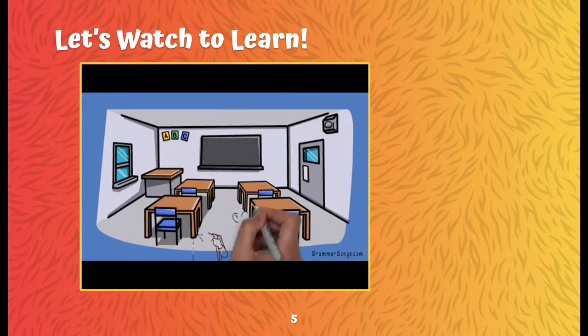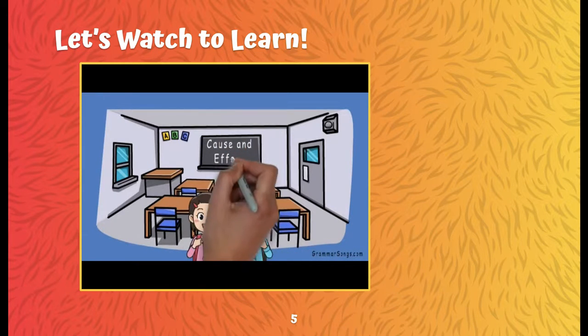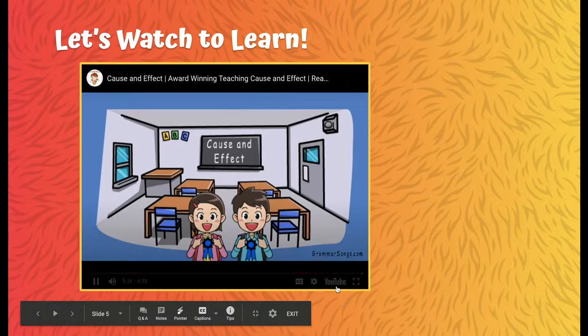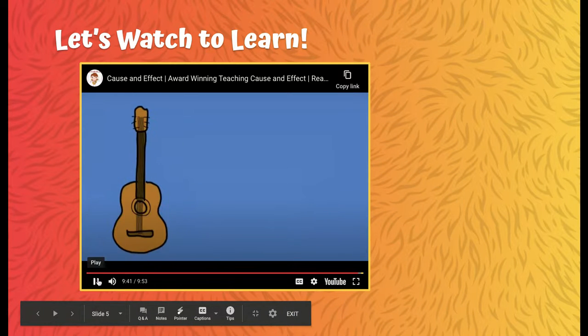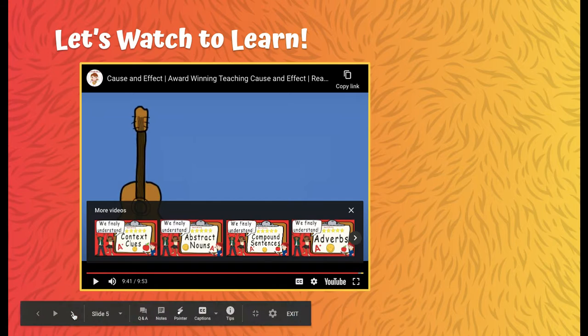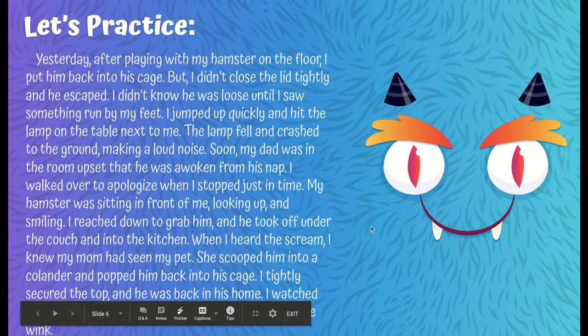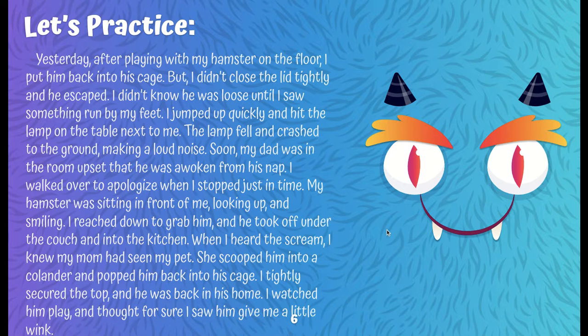Hooray! You did a great job learning about cause and effect. All right, fourth graders, let's go ahead and move on. Now we're going to practice, and I'm going to read this, and I want you to think about cause and effect. Look out for some signal words, and then we'll go to the next slide where we'll try to match those.